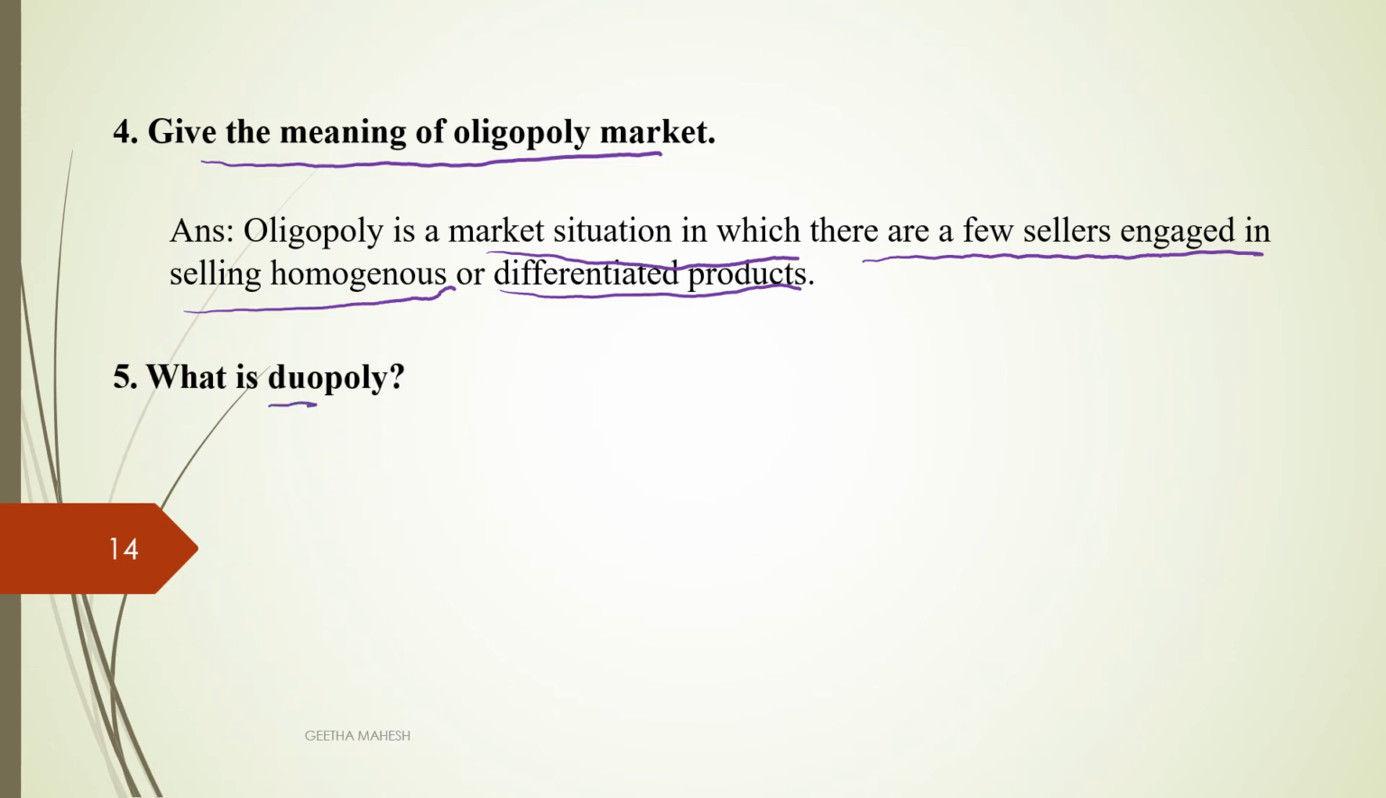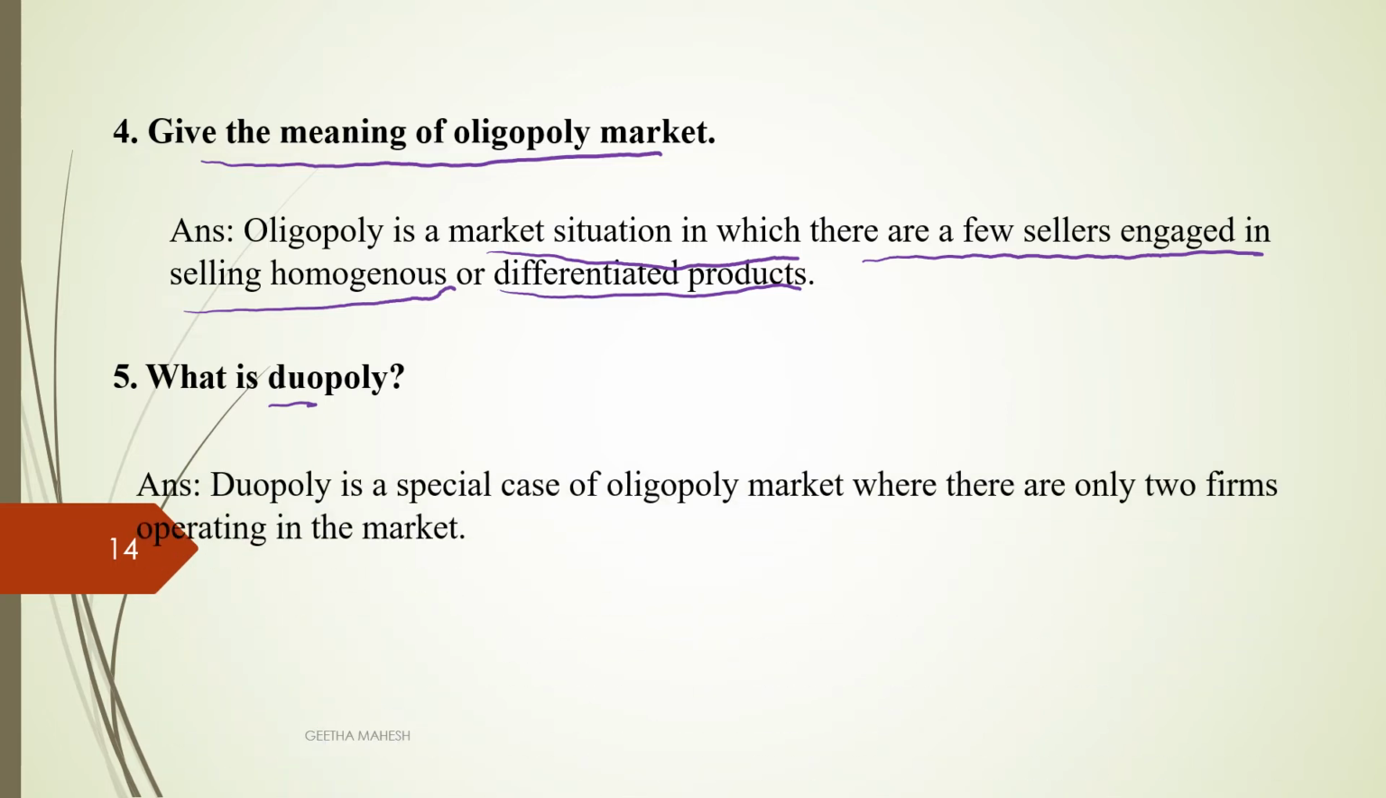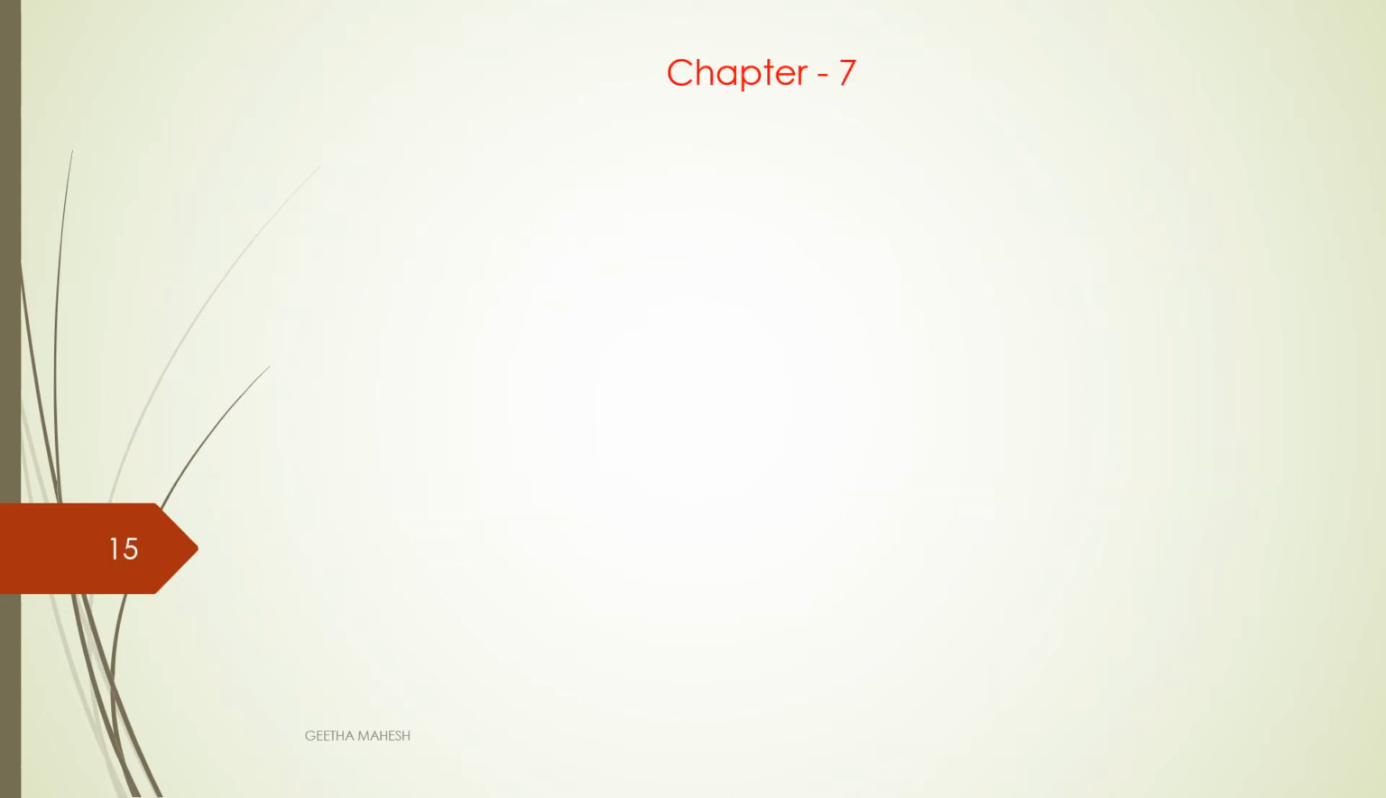What is duopoly? Duo means two, poly means seller. So it is a situation where there will be only two sellers. It is a special case of oligopoly market where there are only two firms operating in the market.